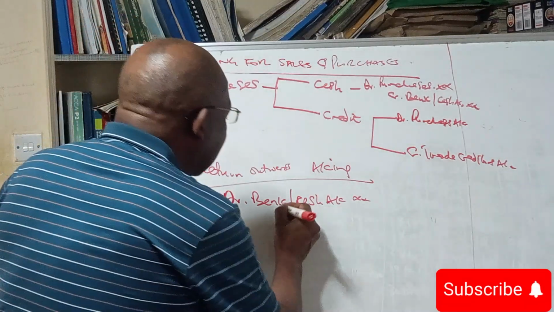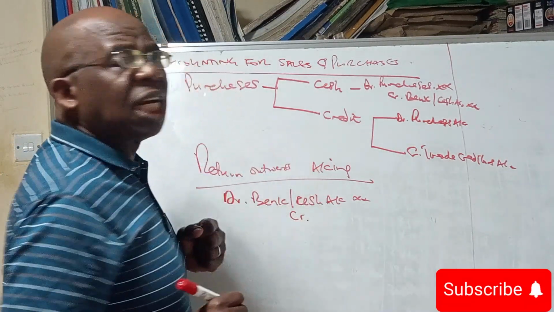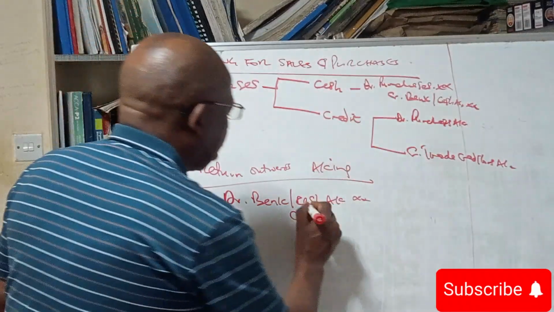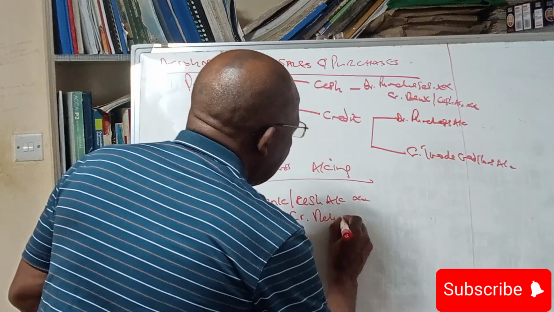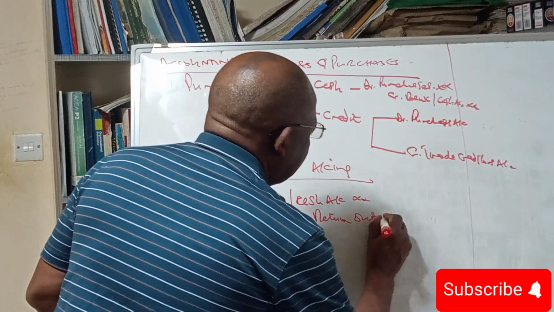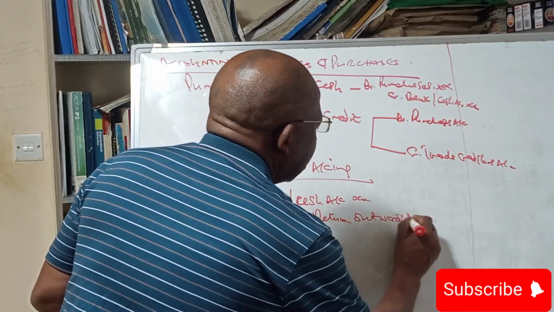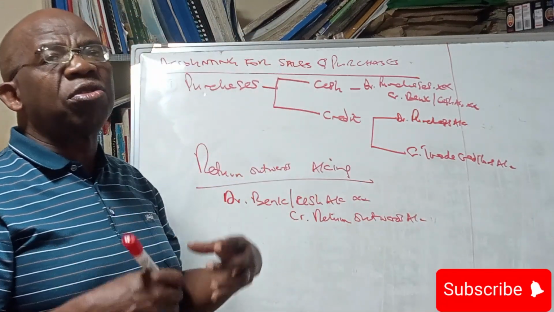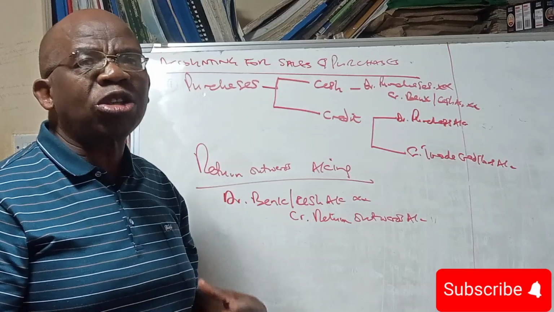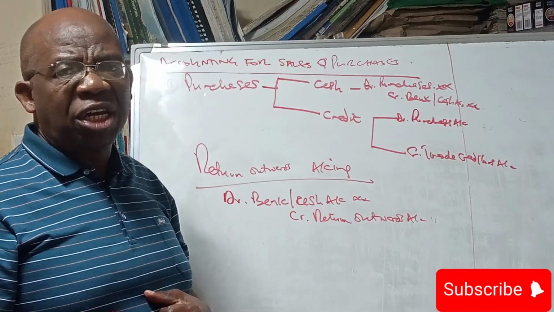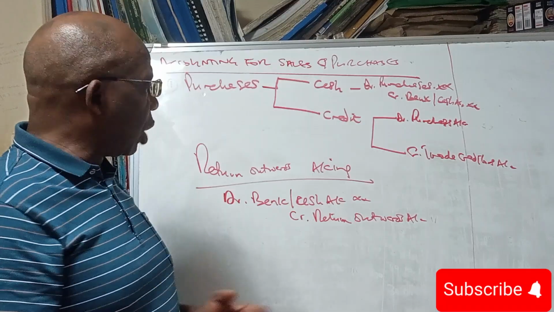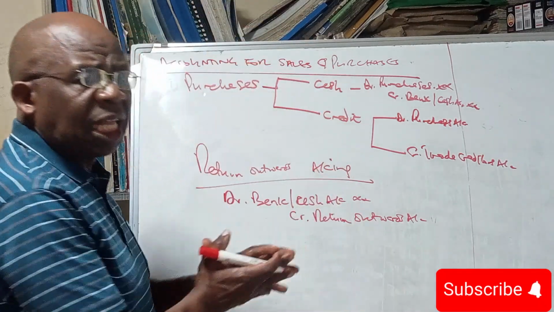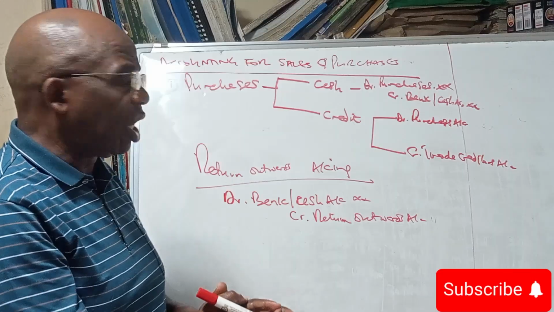But instead of crediting inventory, we do not credit inventory, we credit return outwards account. It's like we are reducing the cost of inventory. Okay. We accumulate all the return outwards that have been acquired in the course of the year, and